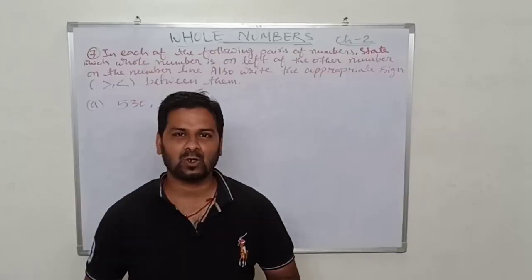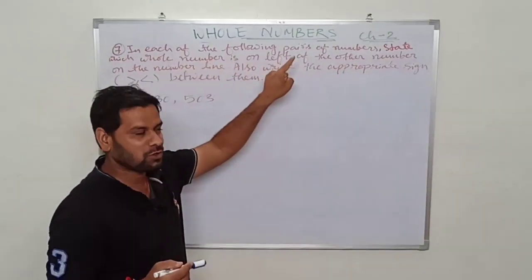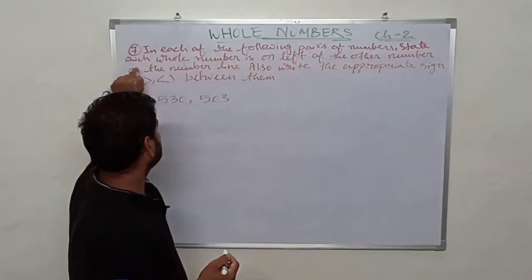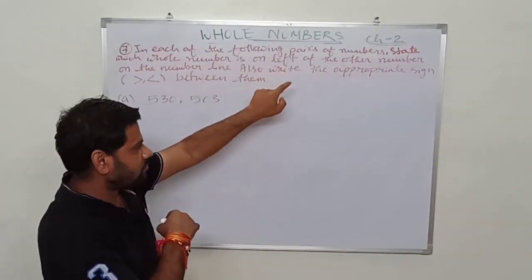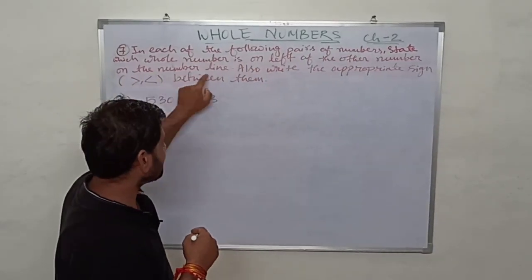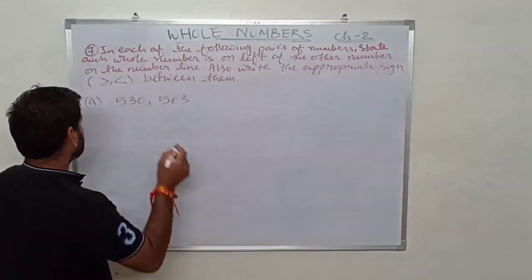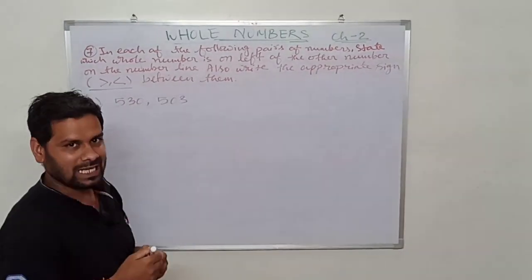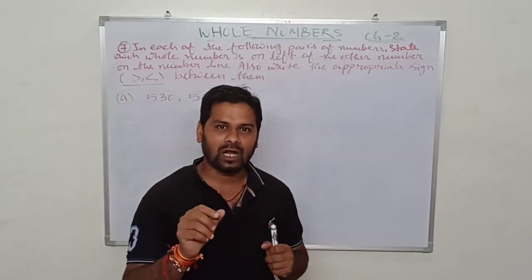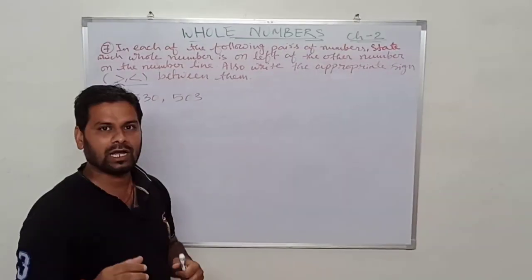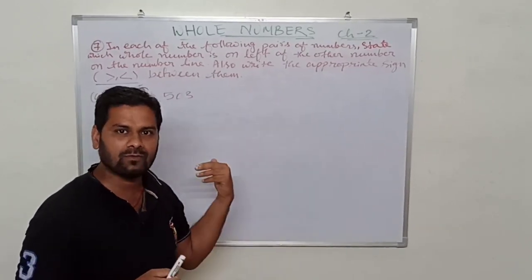Okay, next question. Now question number 7. In question number 7 it is given, in each of the following pairs of numbers state which whole number is on the left of the other number on the number line. Also write the appropriate sign between them. So there are two whole numbers given in the question. We have to write the appropriate sign in between them, and also tell which whole number will come on the left of the other.